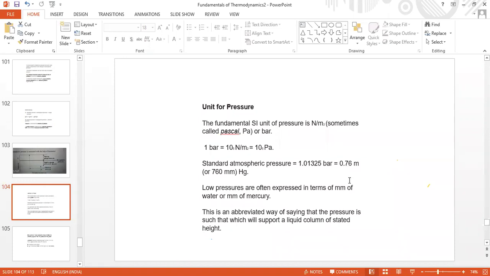I repeat, the formula for pressure is rho multiplied by g multiplied by h, where rho is the density of the fluid with which we are measuring pressure. For example, if it is mercury, we have to use in the rho g h formula the density of mercury, which is 13.6 multiplied by 1000. That is the rho value of mercury. And g value is of course 9.81 wherever you conduct on earth.